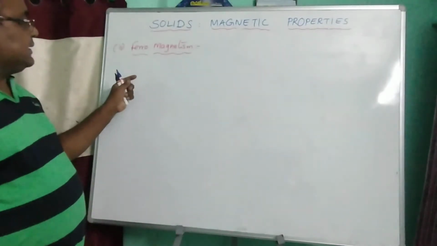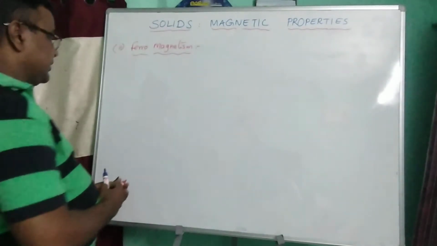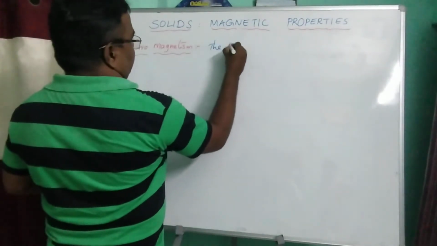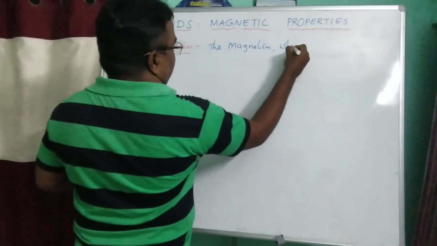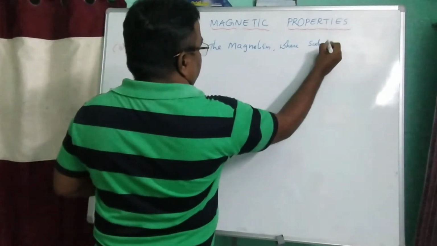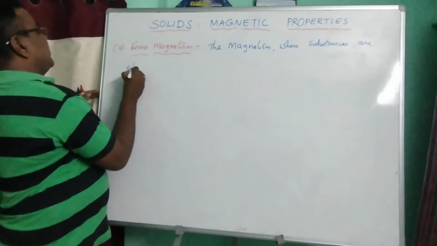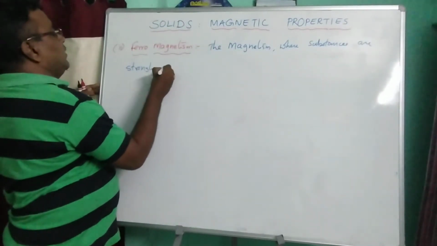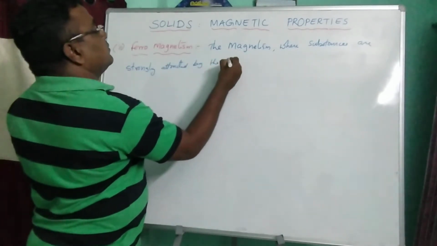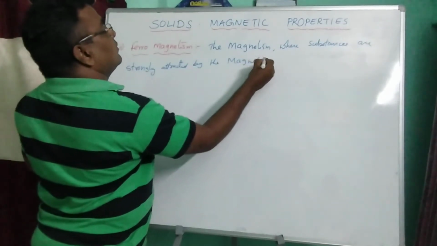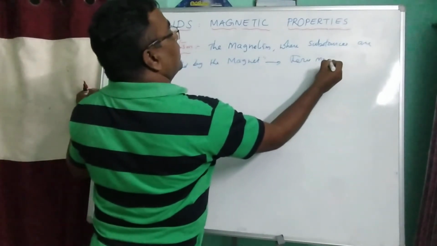Next, solids exhibit the second type of magnetism, ferromagnetism. What is ferromagnetism? The magnetism where substances are strongly attracted by the magnet is known as ferromagnetism.